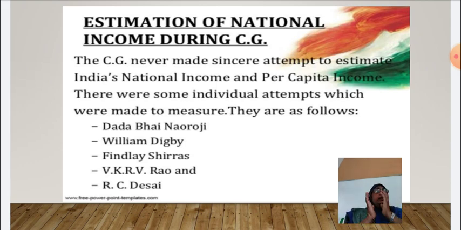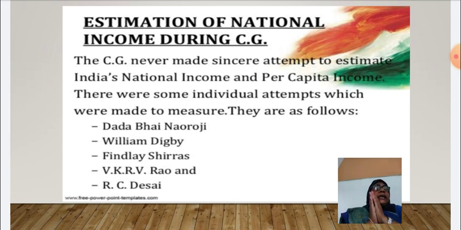The calculation of national income and per capita income is important as far as the development perspective is concerned, so as to know the economic performance of a country.